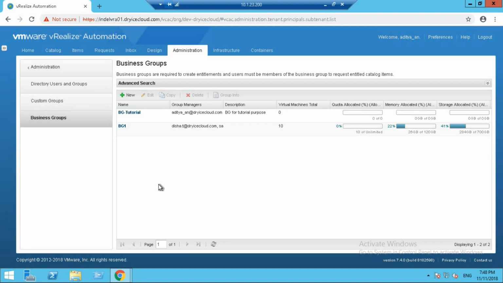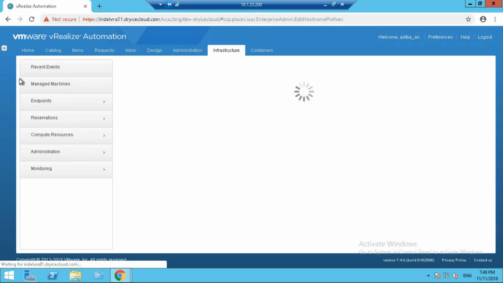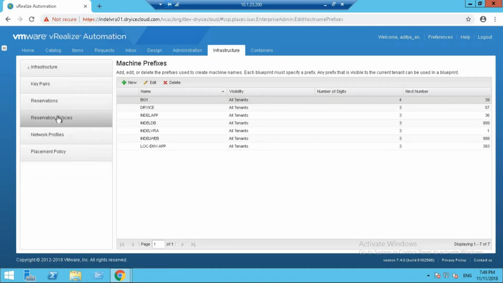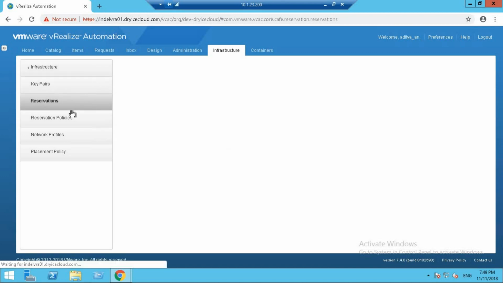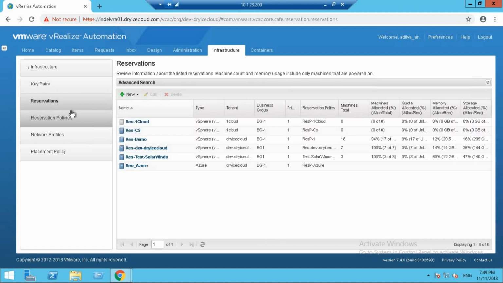Since we are done with business groups, I think it's time to discuss reservations. Just go to the Infrastructure tab, click on Reservations, and let us start creating a reservation. Or maybe we should discuss what a reservation is first. When you create a vRealize Automation reservation, you allocate provisioning resources in the fabric group to a specific business group. So let's just do that.